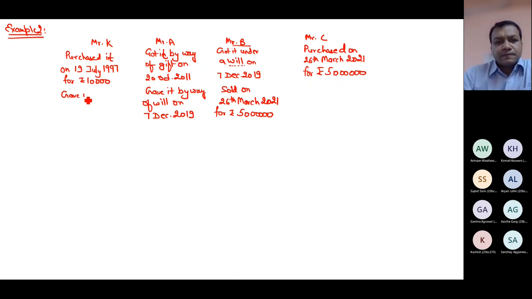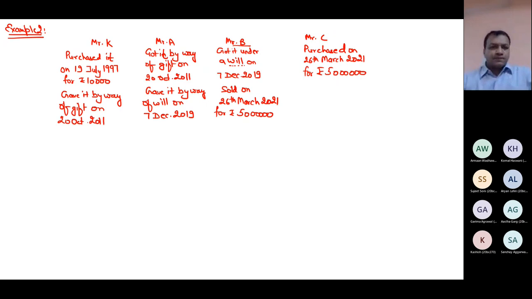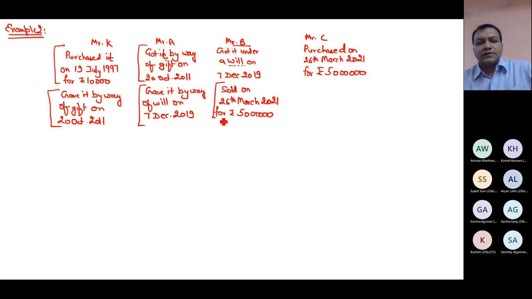Gave it by way of gift on 20th October 2011. So these are receiving dates or selling, receiving, transferring, receiving, transferring, receiving and not yet transferred. For C, you can write not yet transferred.